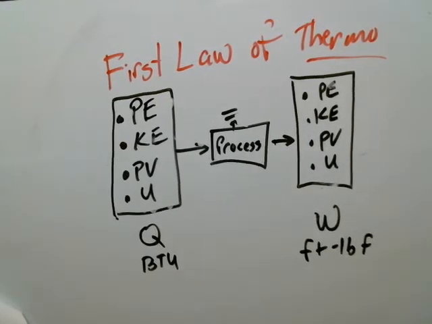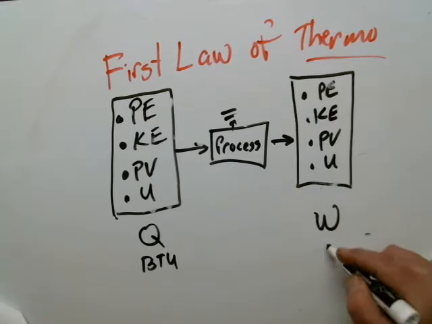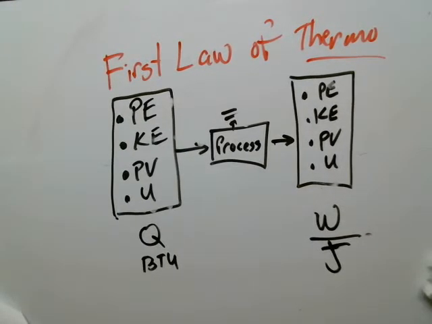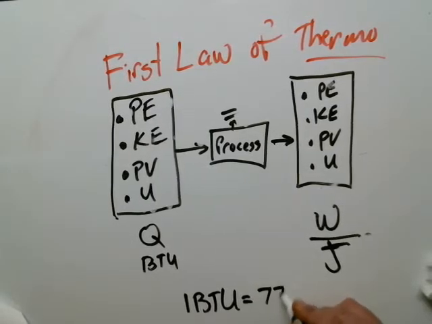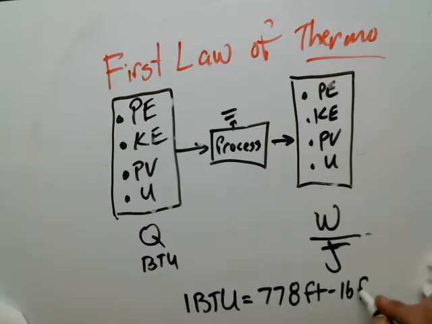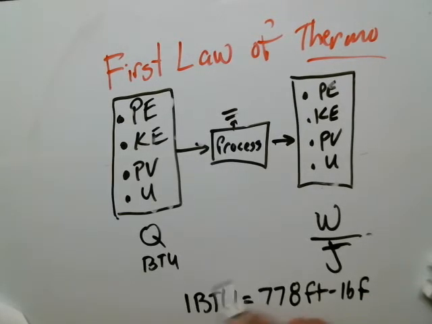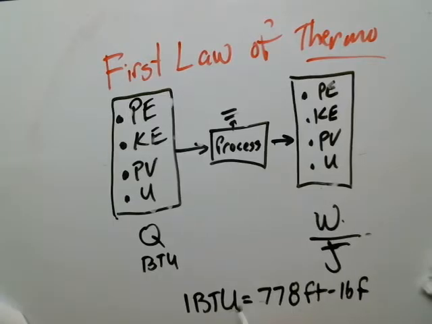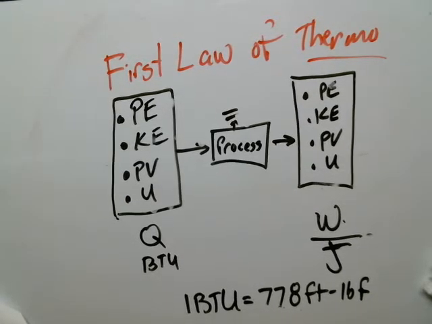That is with this Joule's constant. That's what this J was right here. Joule's constant. And you'll see it on the right-hand side. Joule's constant states that 1 BTU is equal to 778 foot-pounds force. So I can convert between the two now. If I have a unit of work, I can convert it to BTUs with this conversion of 778 foot-pounds force.